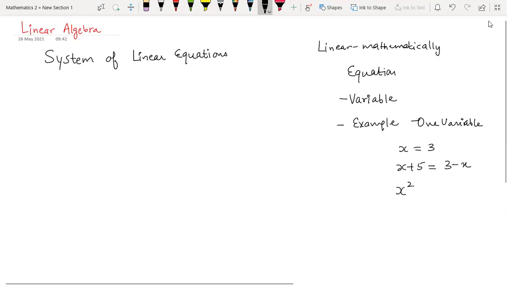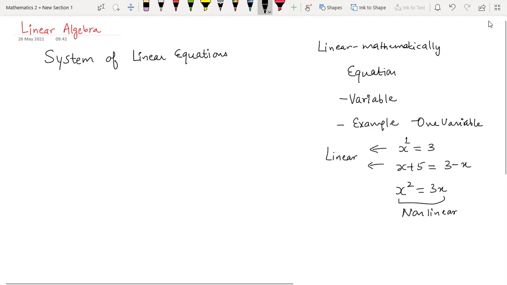If I give you this equation, x square is equal to 3x, this is definitely an equation, but this is not a linear equation. This is a non-linear equation. Now, why is this non-linear? Because of the presence of x square. So the meaning of linearity is already clear to you. We should have just x raised to power 1. We cannot have x into x or x raised to power anything rational or anything fractional. The terms should be purely x raised to power 1. These kinds of equations are allowed in linear equations. So this is linear, this is linear. So these are linear equations in one variable, right?